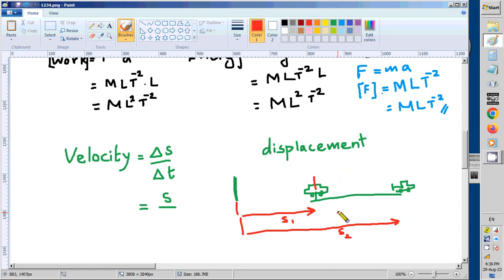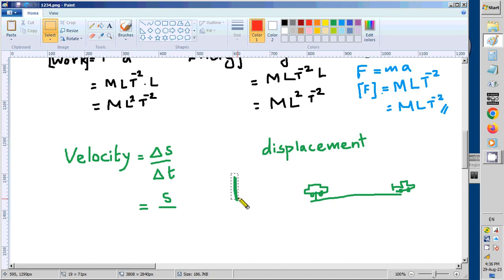If we decided to take this point as the starting point, we don't need the delta, just the displacement s, because at the start it is 0. So this delta is not essential, and you can write just s, displacement, divided by t. We use s instead of d for displacement.